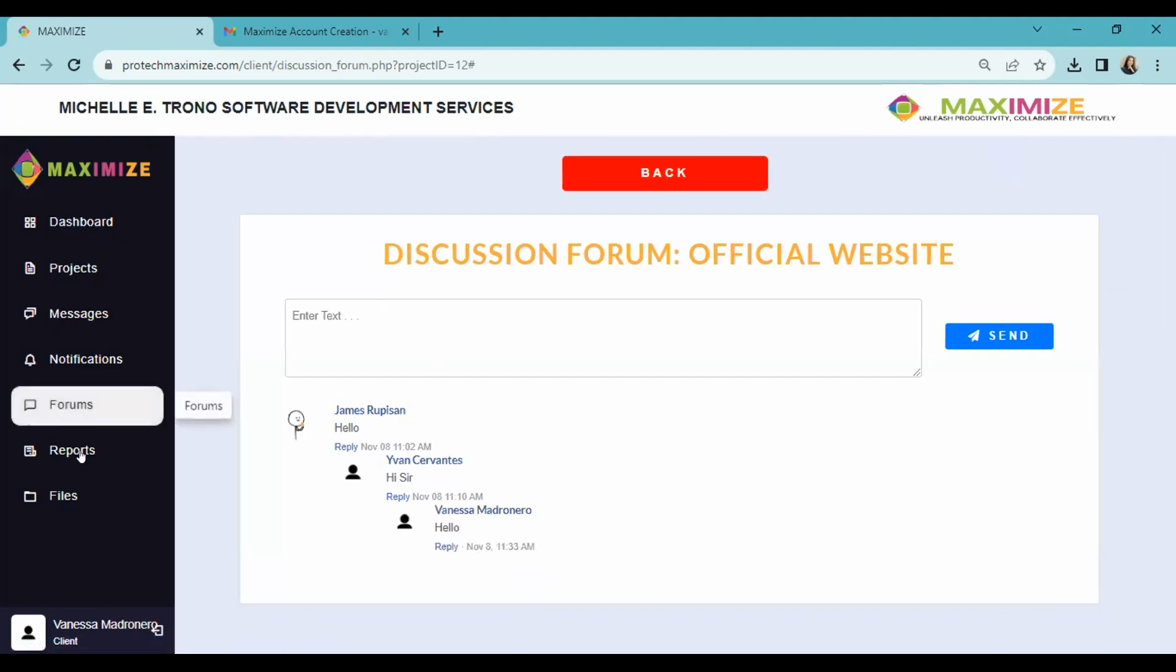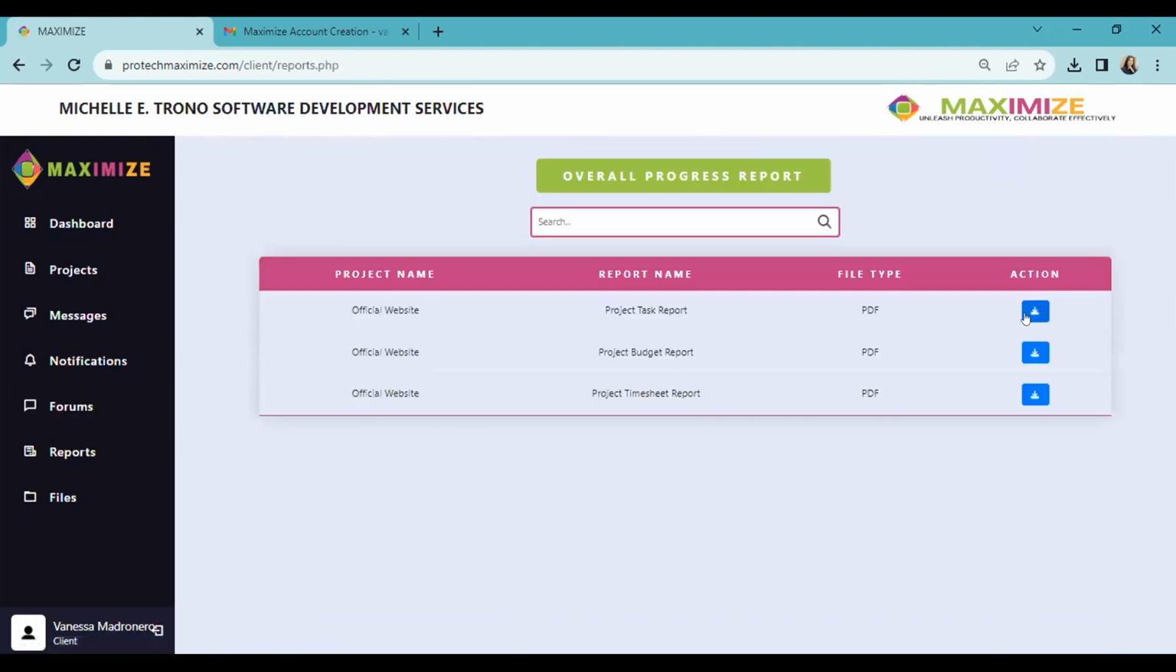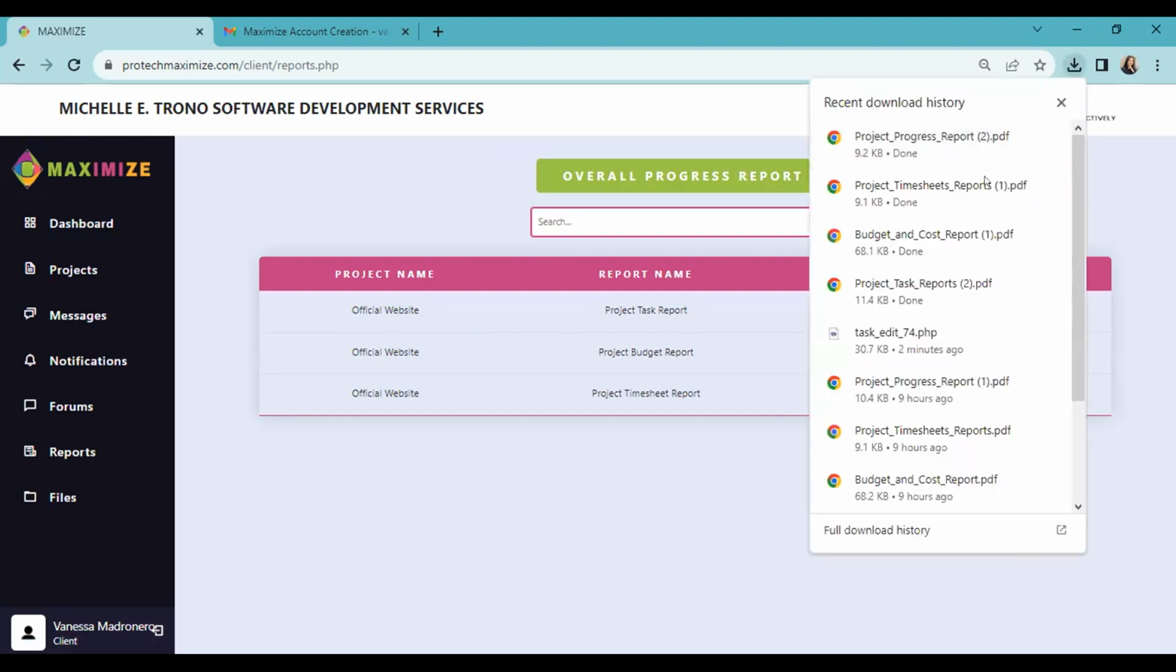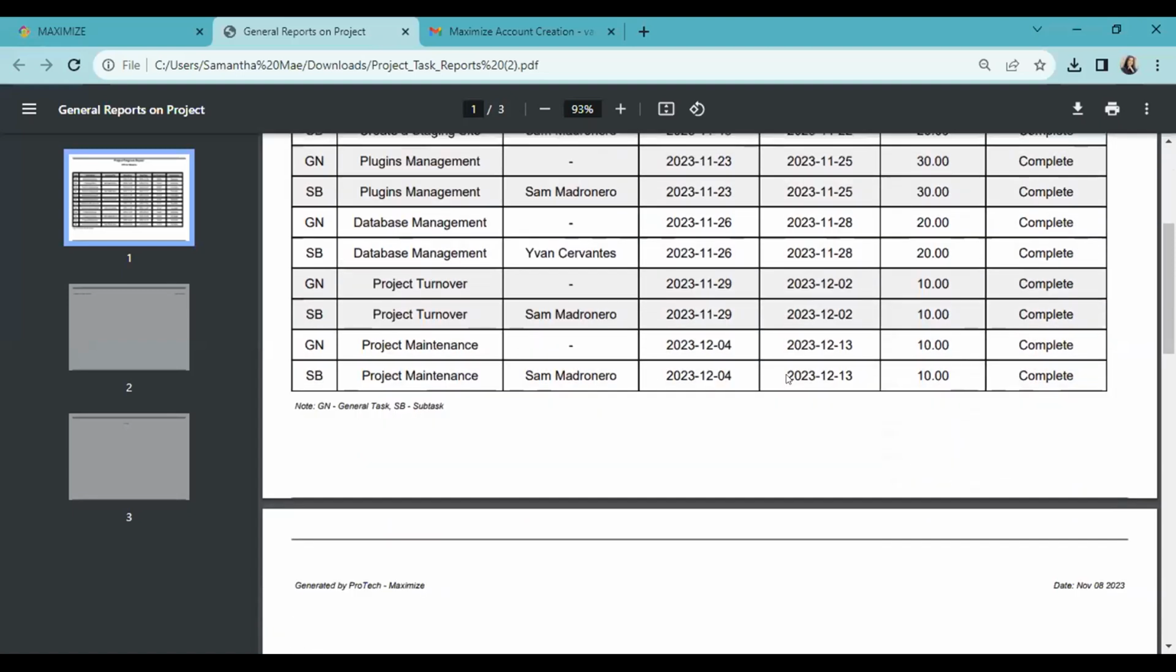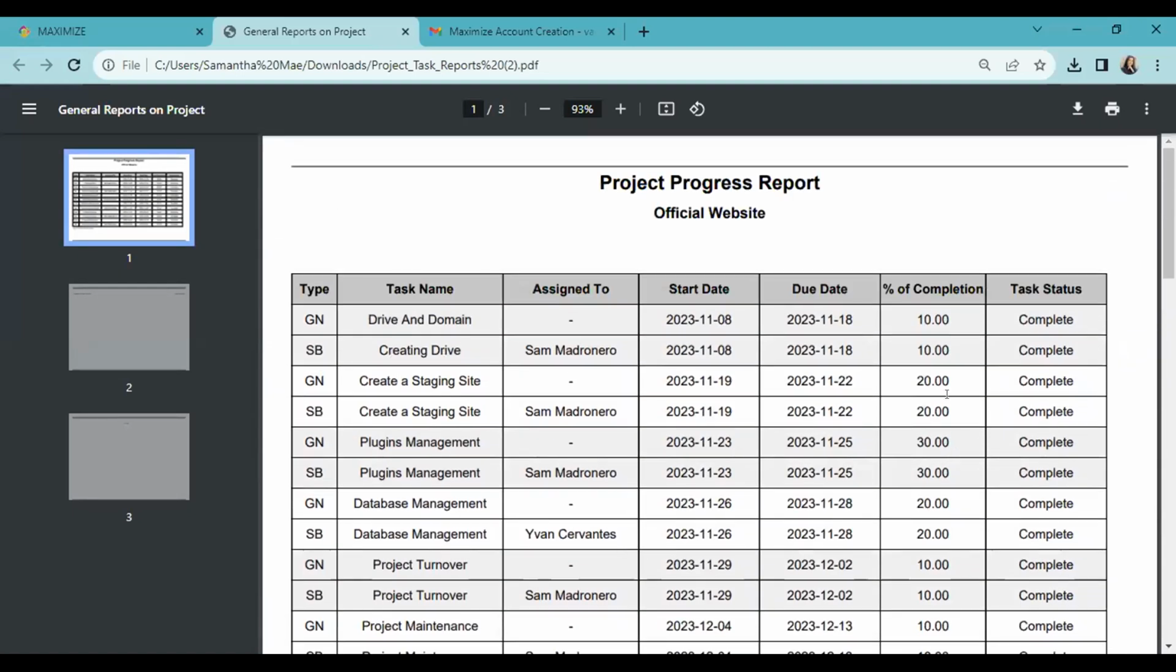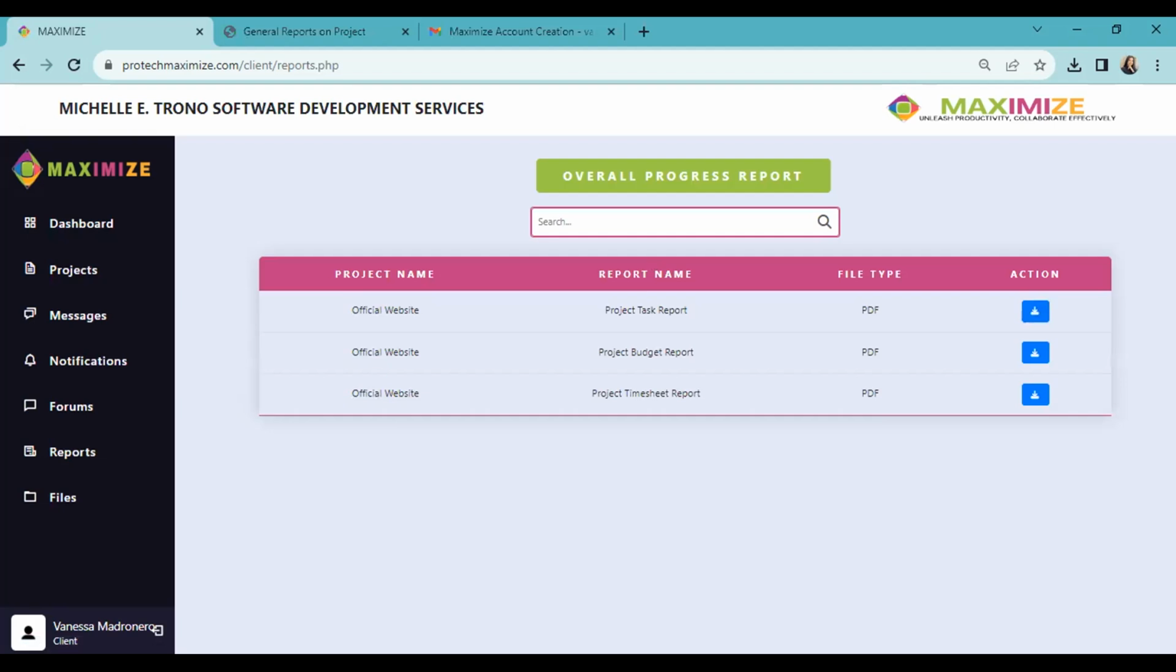And we have here the reports, which allow us to download reports of, for instance, the project task report, project budget report, and project timesheet. Of course, we also have the overall progress report. So let's view at least one here. For the task report, we are able to see the statuses of our project tasks and so on.